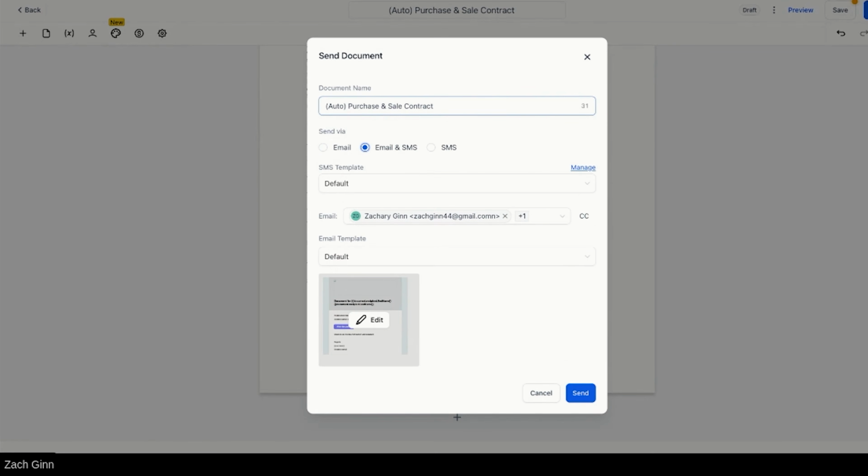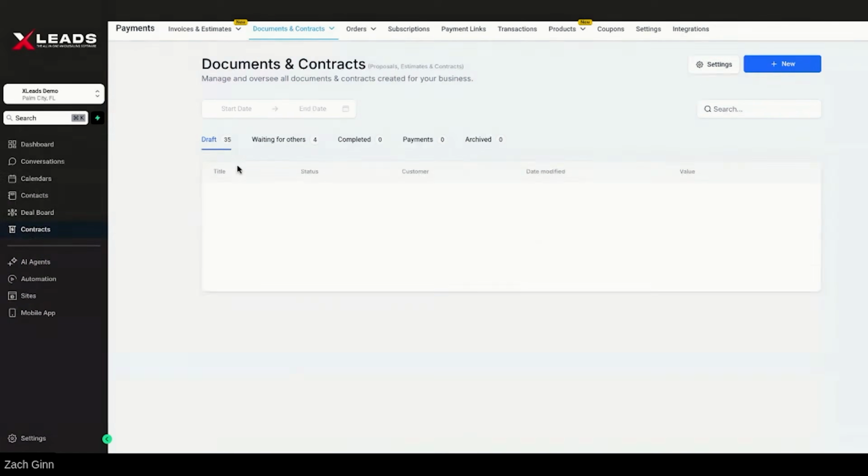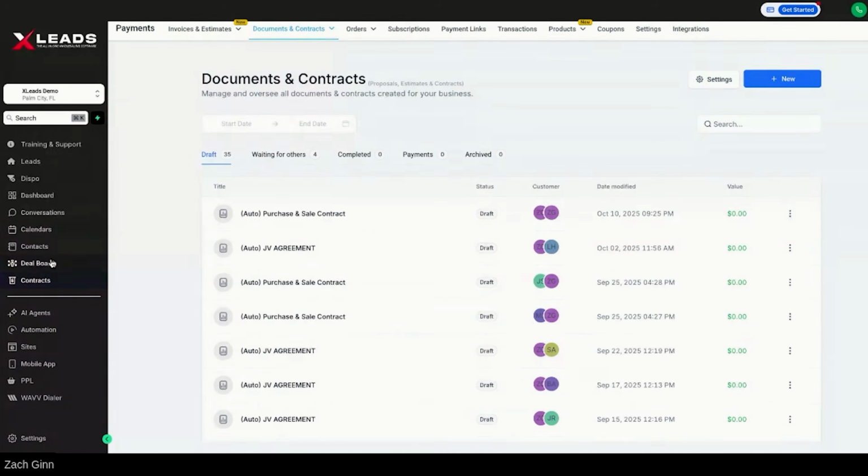I don't know if any of you guys in here does e-signing with emails, but the really awesome thing is you can do emails and SMS. DocuSign does not do text e-signing, so you have the ability to do both on here, which is really awesome, and you get it e-signed. Now, let's say, for example, that deal now gets locked up under contract on the deal board.